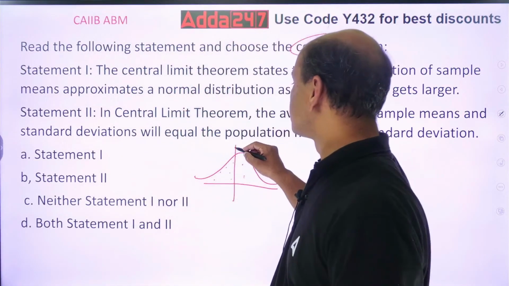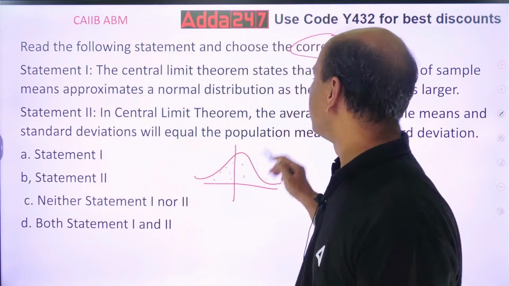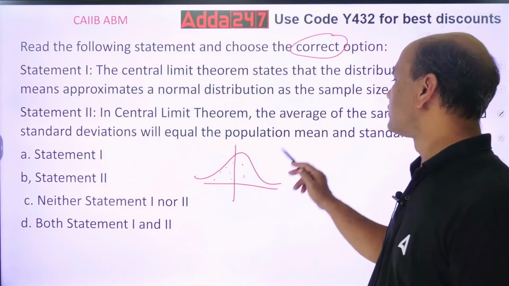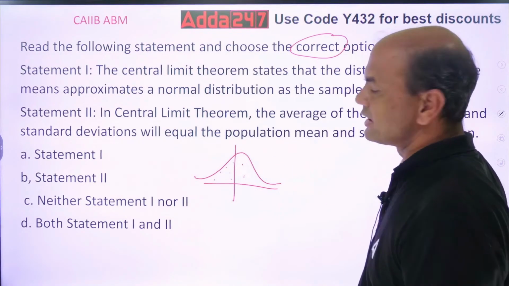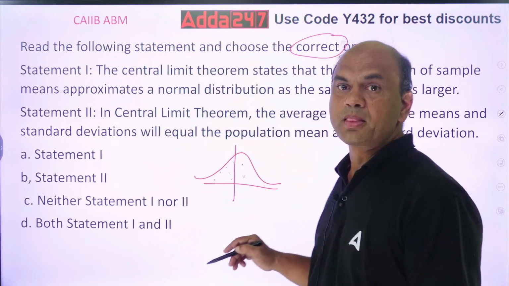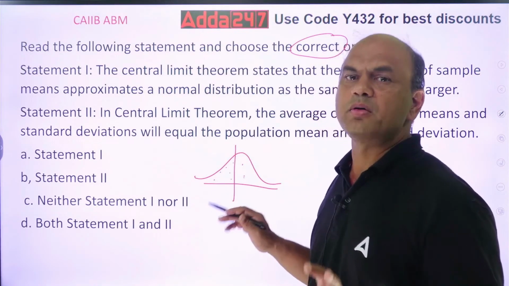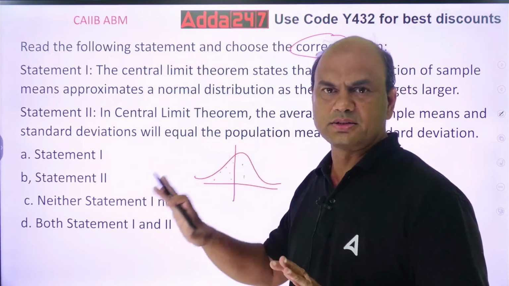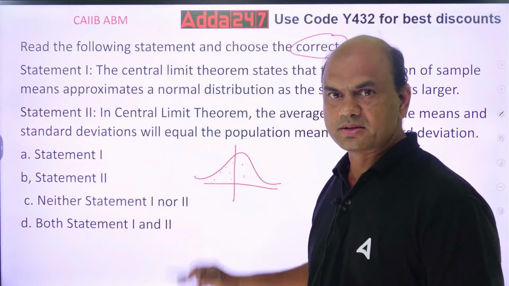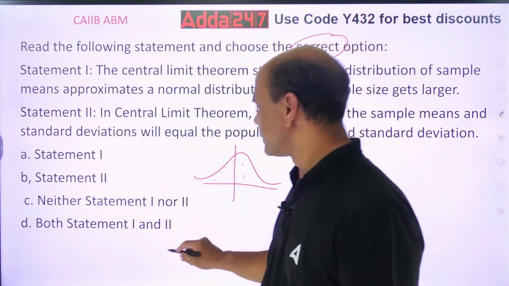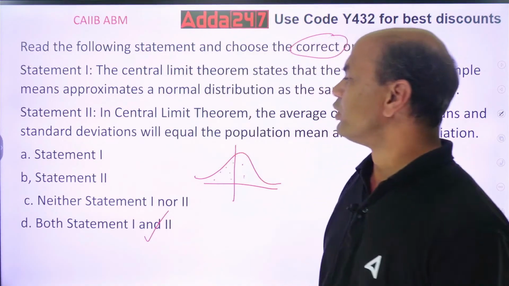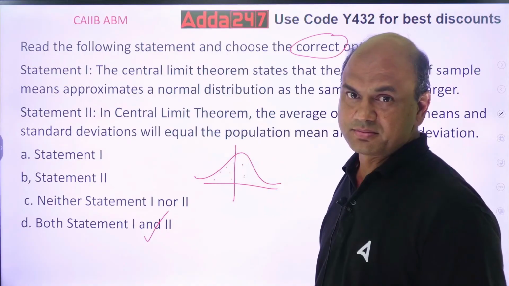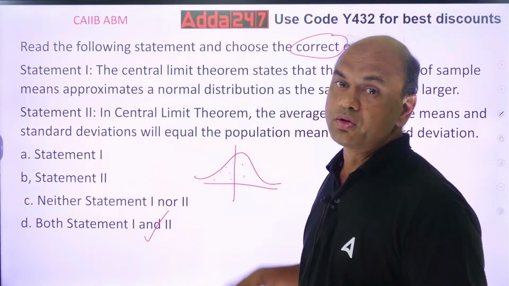The average of sample means and standard deviation will be equal to the population mean and the standard deviation of the population. The whole game of the central limit theorem or sampling estimation is sample and population. So both the statements are true. D is the answer: both 1 and 2 are true. Such difficult questions are asked in exam, and for that you need to join the classes.